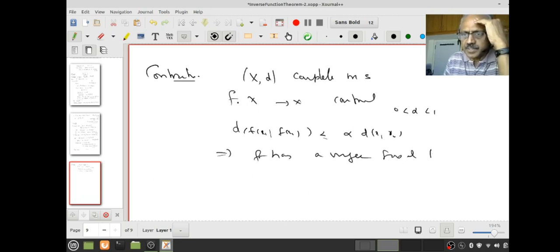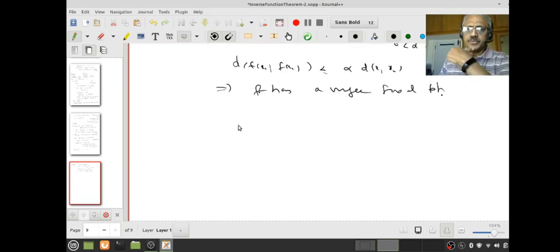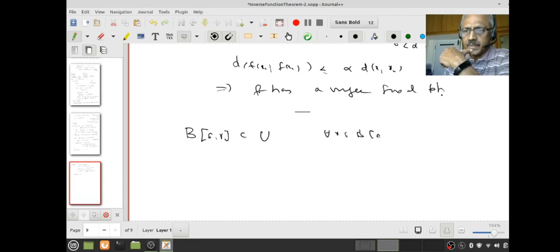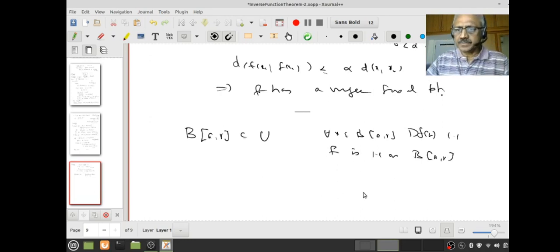I hope I did it correctly. So we want to make use of that. The way we do that is, so what we want to prove, let us recall. Okay, we have closed ball BAR, and it may be contained in something in U, and what is our assumption? For all x in BAR, dfx is 1-1, and we also proved that f is 1-1 on BAR. Okay, all these things we have done.